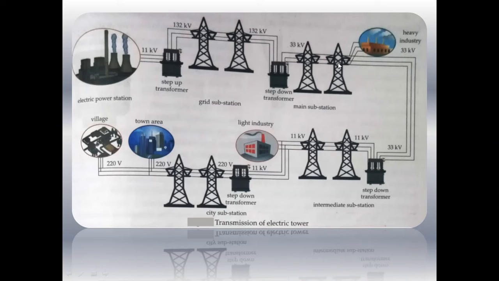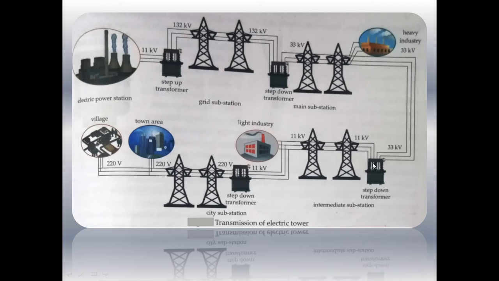Now from these main substations, this electric power is again transmitted, and it is further stepped down by the use of a step-down transformer. So from here it is stepped down to 11 kilovolt.